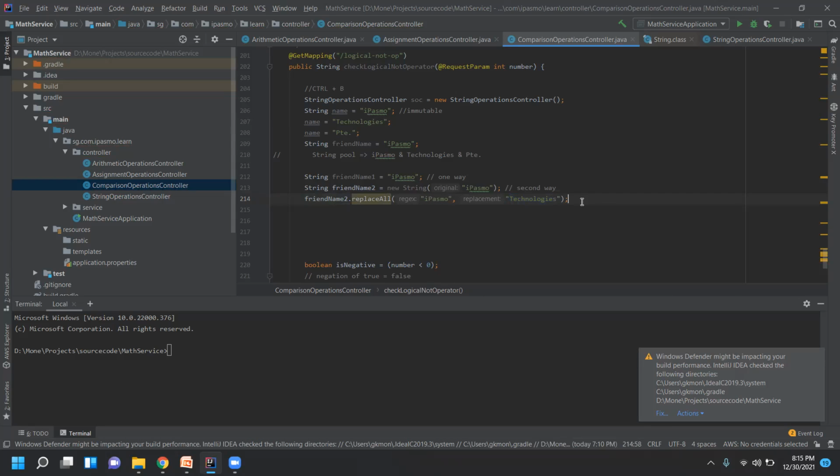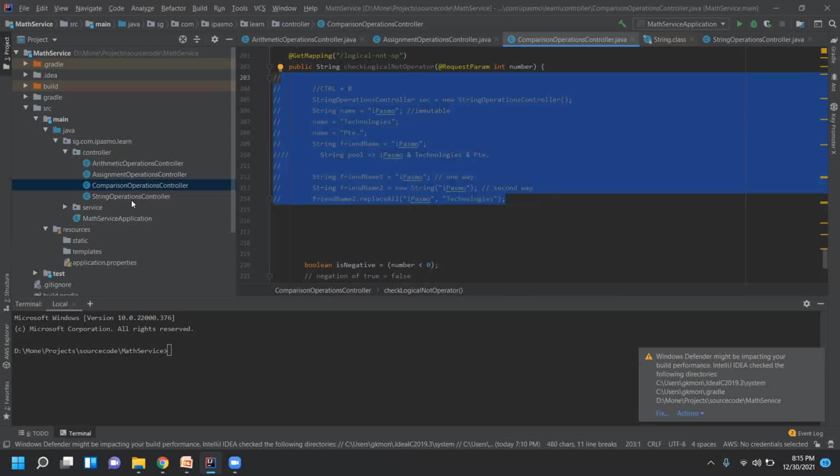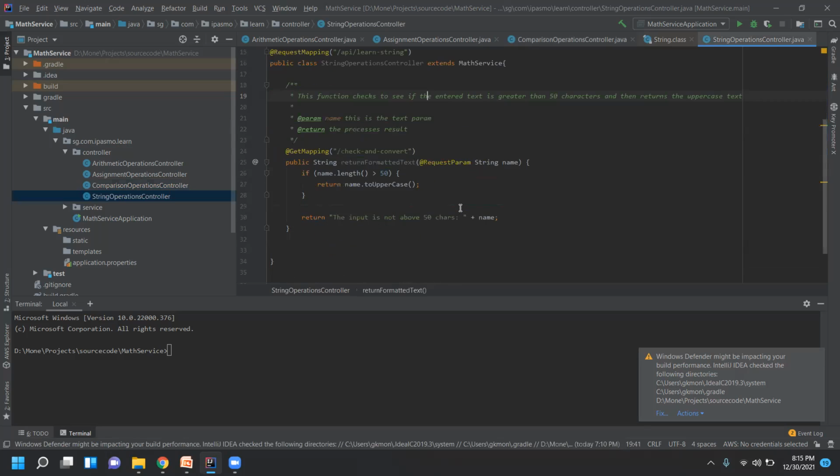Let's see all these things in the program, string operations. We pass the value and check if the length is greater than 50; if so, we return the uppercase text as the response. Otherwise, if it is less than 50, we just return whatever is sent.